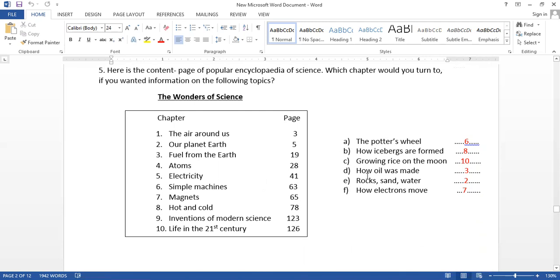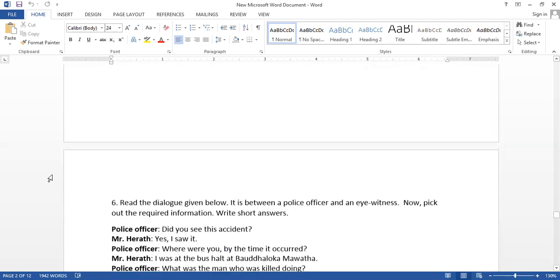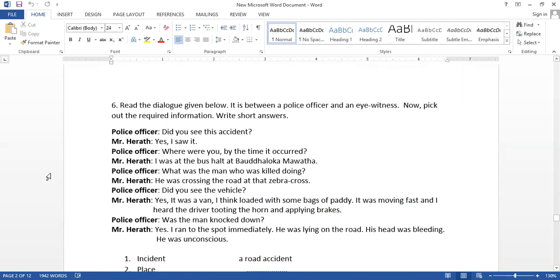How oil was made. This is in relation to fuel. Then rocks, sand and water is related to our planet Earth. Then how electrons move goes with magnets. Chapter 7. Okay, next move on to this one.